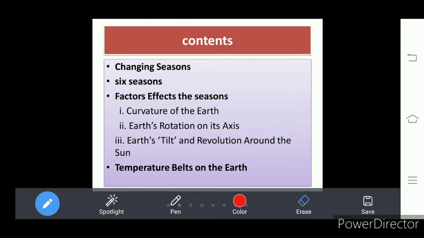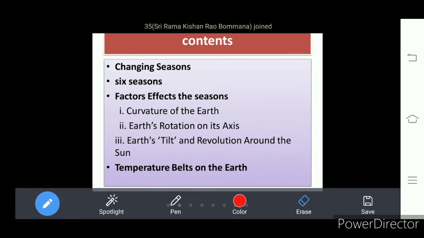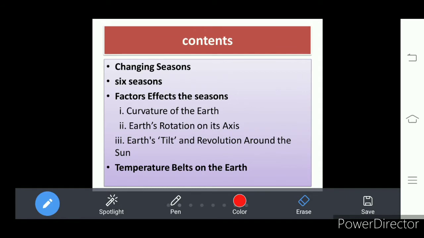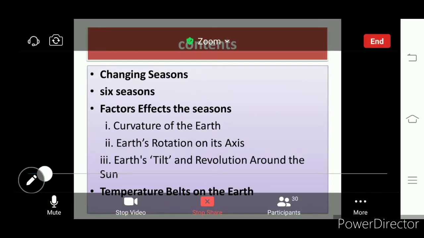Then the last part of this lesson, temperature belts on the earth. How many temperature belts are there on the earth? That we are going to study in this chapter. So let us see what is meant by changing seasons, right?